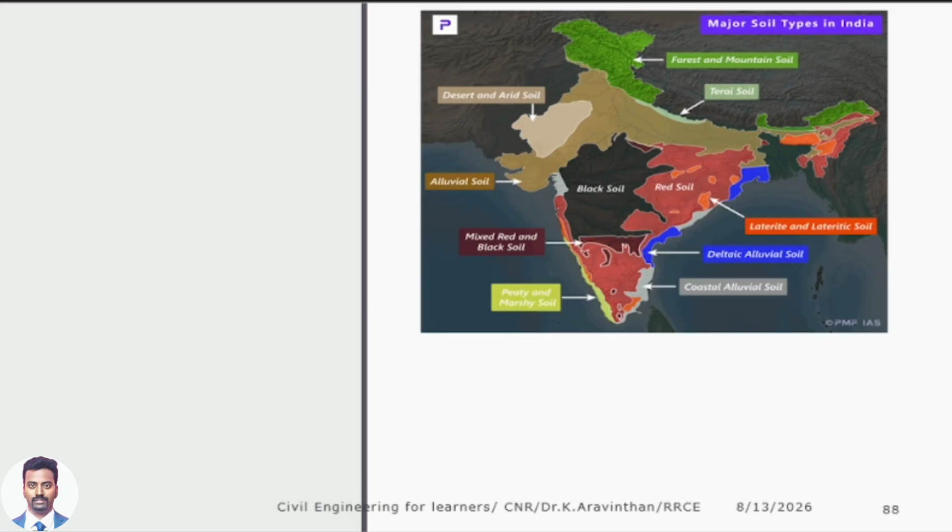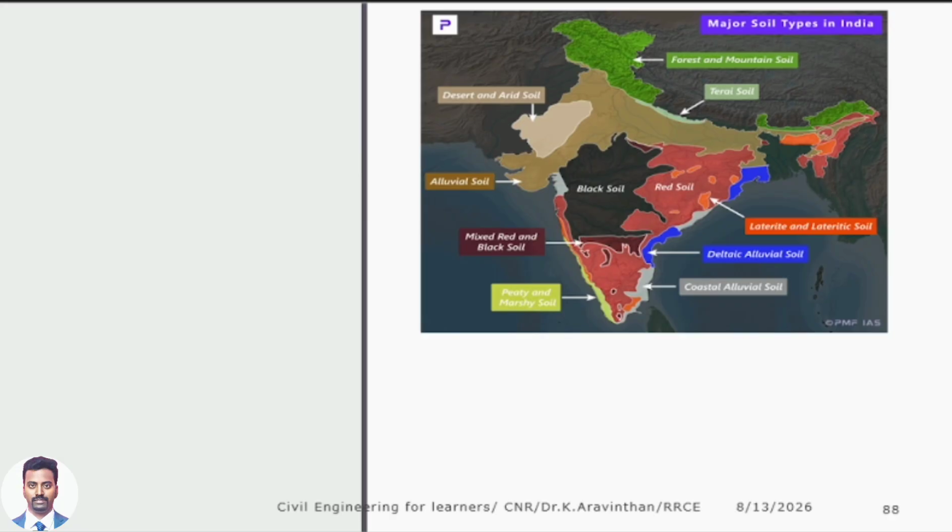The desert, Rajasthan, has sandy soil. In the top of India, you have forest and mountain soil, which will be very thin, only 25 centimeters of thickness. But these places have high depth. In the coastal areas, you have peat and marshy soil, coastal alluvial, etc.